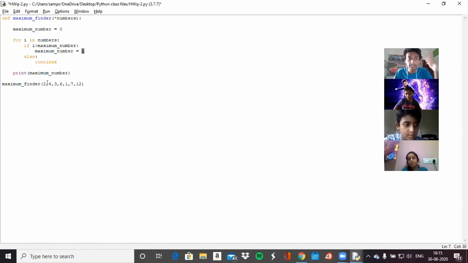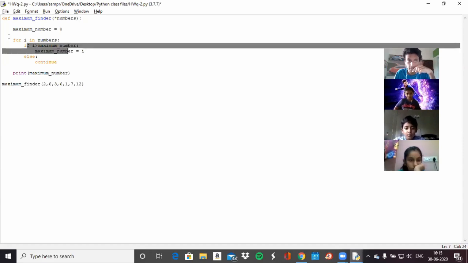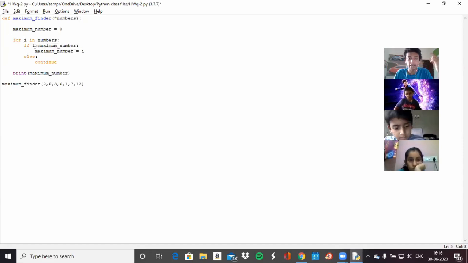Next, I will be equal to 6, right? And once this is over, it'll come back to the for loop. Next, I will be equal to 6. Is 6 greater than 2? It is. So maximum number will be equal to 6, the I value, 6, right?